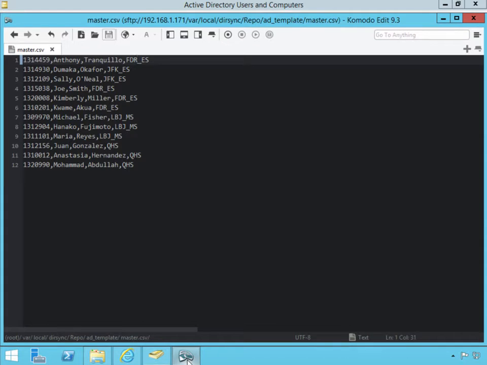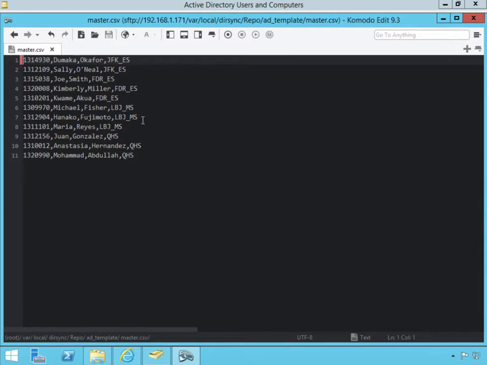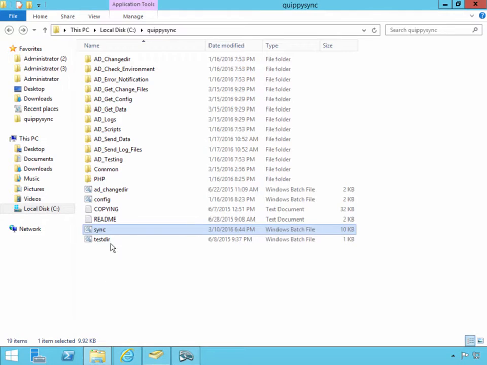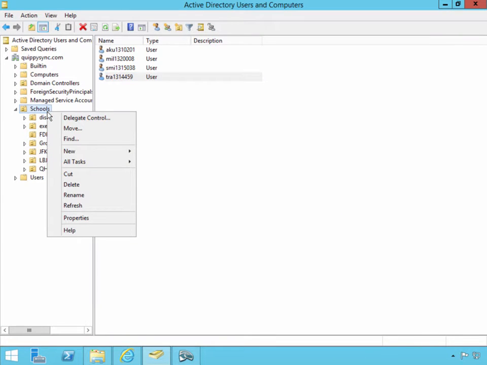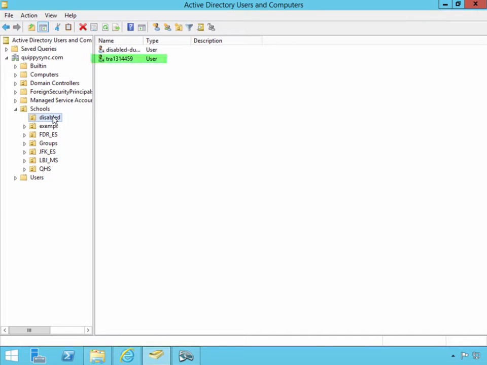If a student is removed from the export but is still in Active Directory, Quippysync will disable the account and move it to an OU specified for disabled accounts. For example, I will remove Anthony Tranquillo from the export and run a sync. Notice Anthony Tranquillo is now disabled, and he is in the disabled OU.